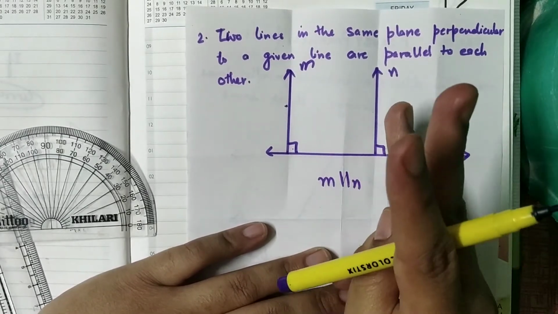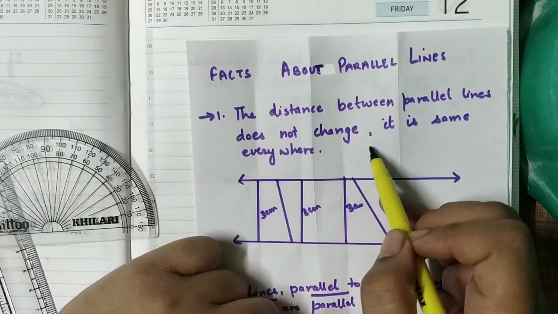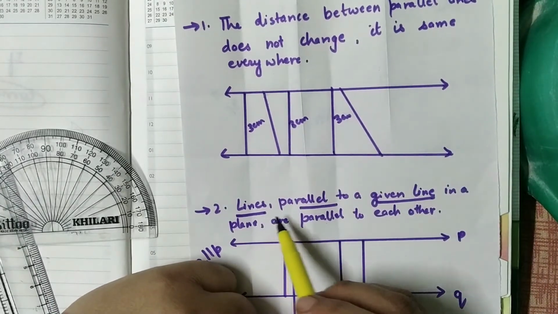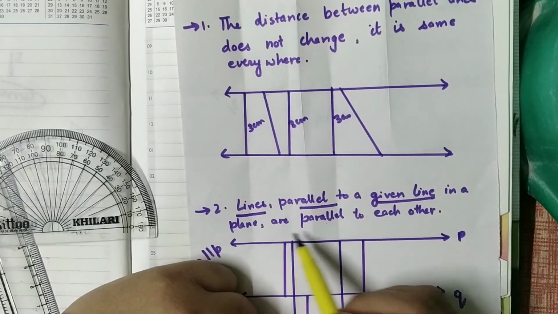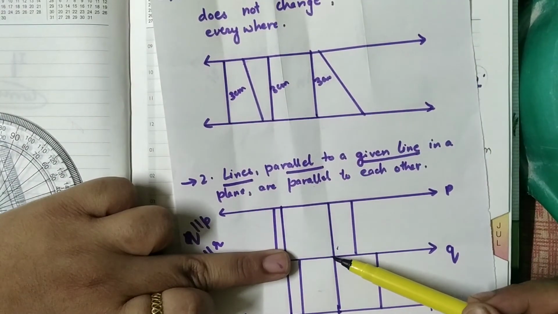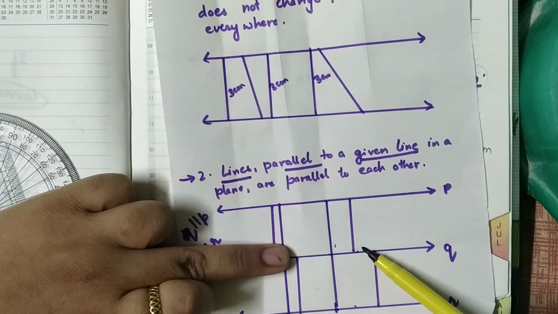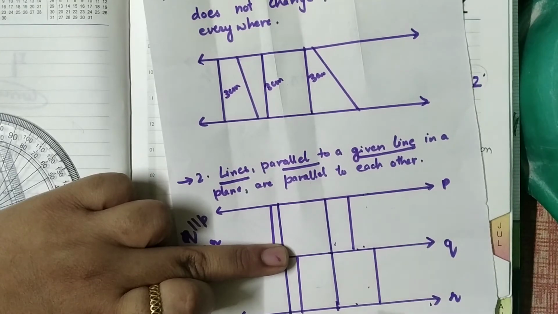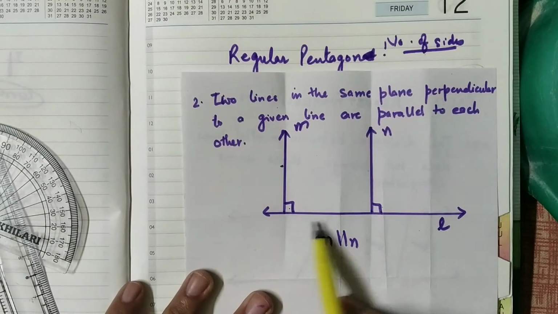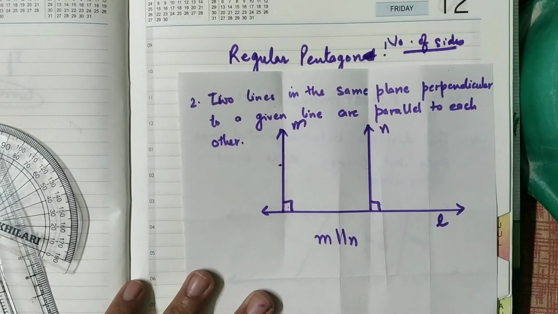So we learned three properties here. The first property is the distance between the parallel lines doesn't change, it remains same everywhere. The second property is lines parallel to a given line in a plane are parallel to each other. That means if I have one line and another line which is parallel to it, and also another line which is parallel to this line, then these two lines P and R are also parallel to each other. And the third property is if we have a line and we have perpendiculars on it, then both the perpendiculars are also parallel to each other.